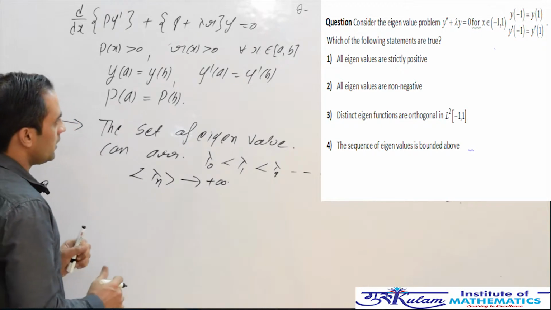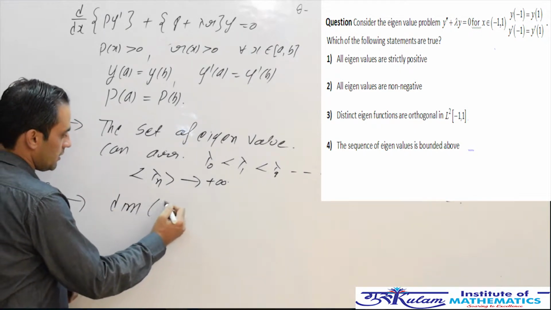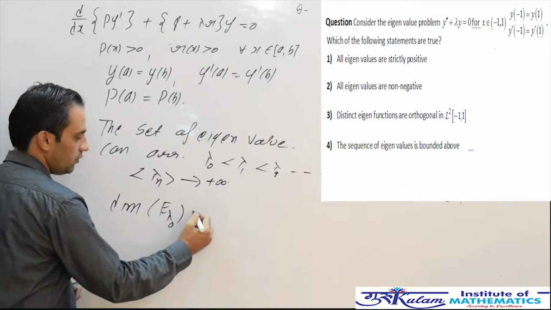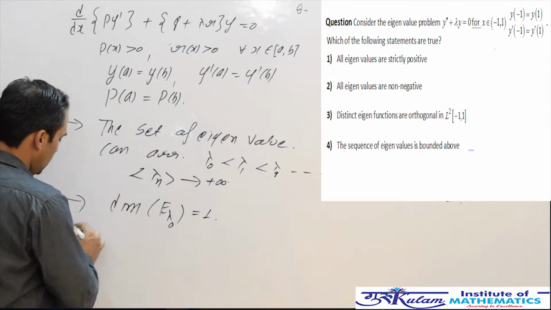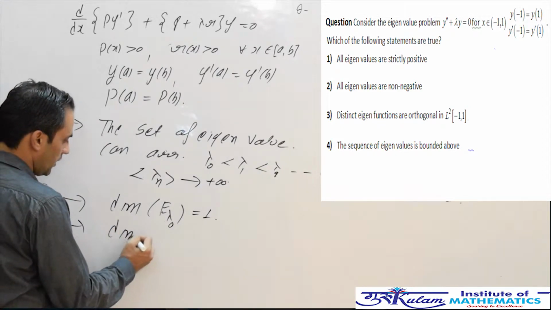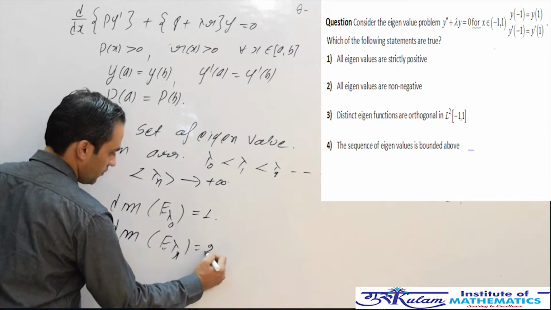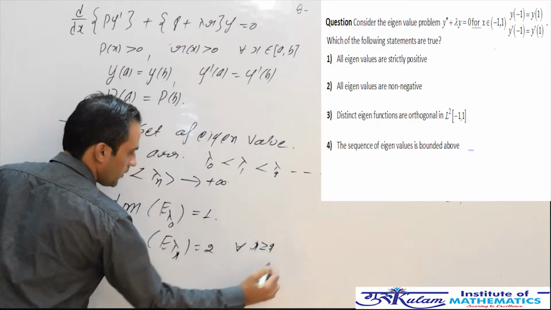Another property is that the dimension of the eigenspace corresponding to the least eigenvalue is one, and the dimension of the eigenspace corresponding to all remaining eigenvalues is 2, that is for all i greater than or equal to 1.